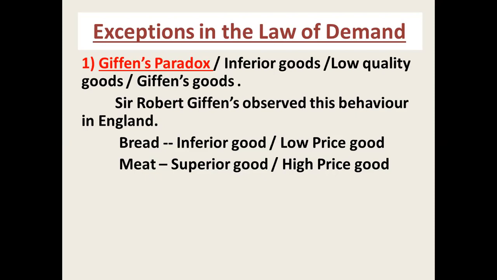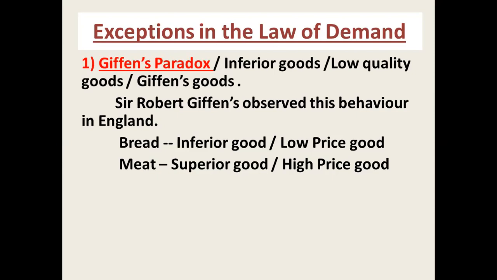When the price falls, less quantity is demanded because of the negative income effect. The negative income effect means people's income is limited, so they always focus on the price of that commodity. With the income effect, people increase their preference for a superior commodity.